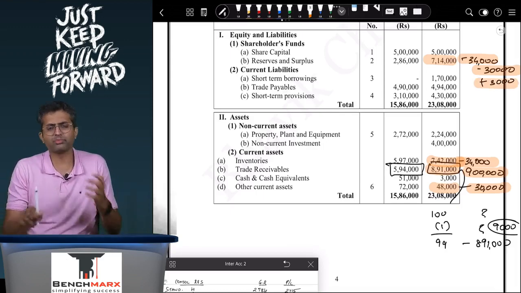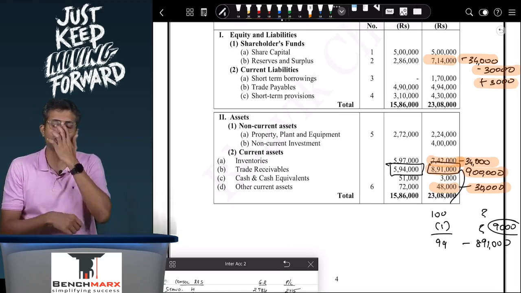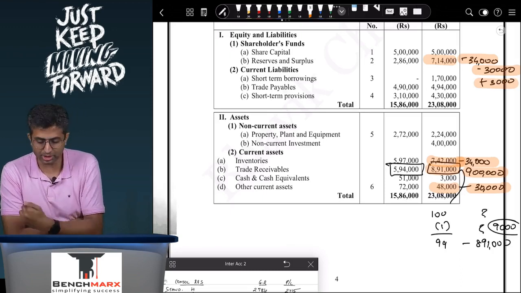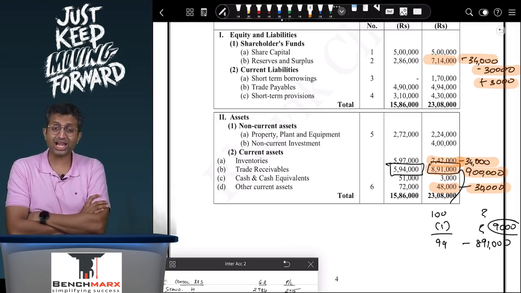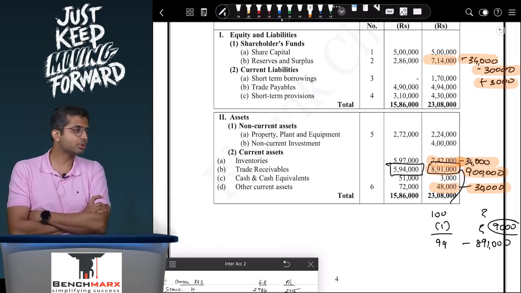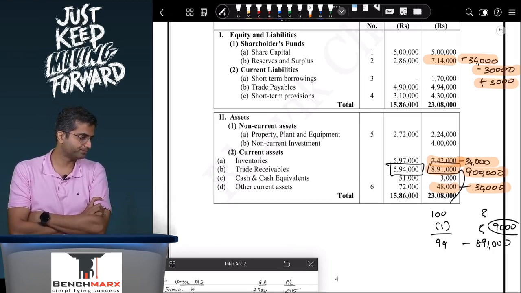And depending on the assumption that you make, you might adjust 9,000 or you might adjust 9 minus 6, that is 3,000 for the purpose of bad debts, and that will show the restated balance sheet, and that restated balance sheet will be used for the purpose of consolidation.